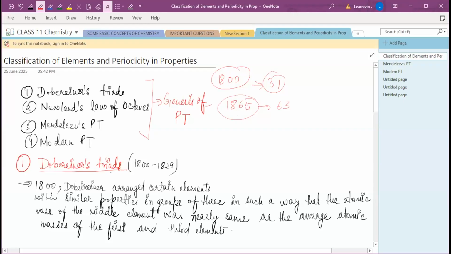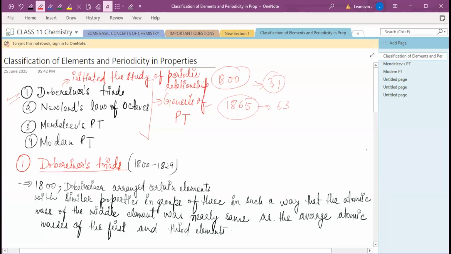He was the first to give the triad, and the first one who initiated the study of periodic relationships.